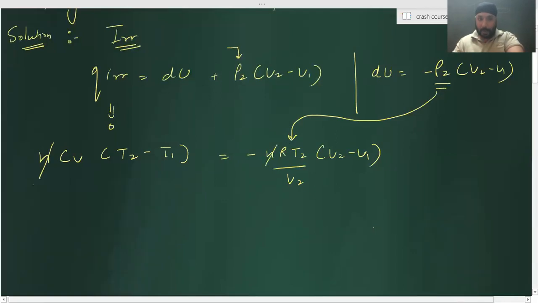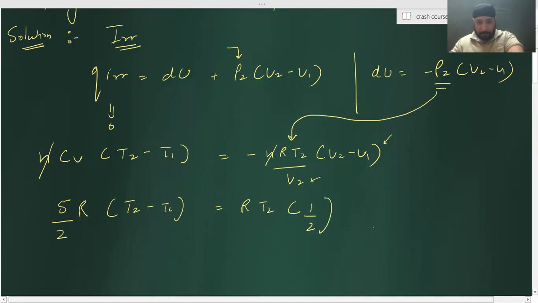What is Cv for nitrogen? 5 by 2 R. So Cv into T2 minus T1 is equal to minus R T2 into V2 minus V1 by V2. See, this is in liters, this is in liters, so liters get cancelled. That means it is independent of volume right now, isn't it? So the final volume was 4, initial was 2. So I'll be getting 1 by 2 over here. Correct?